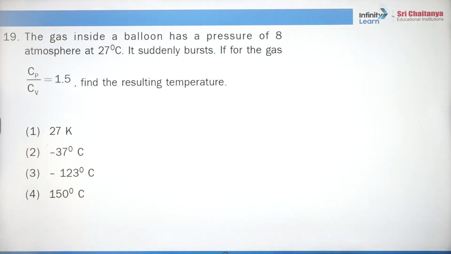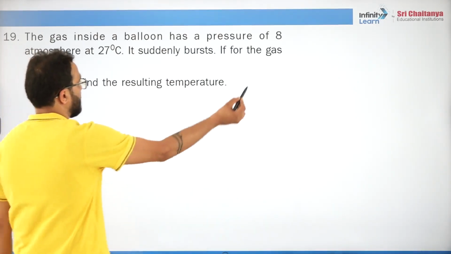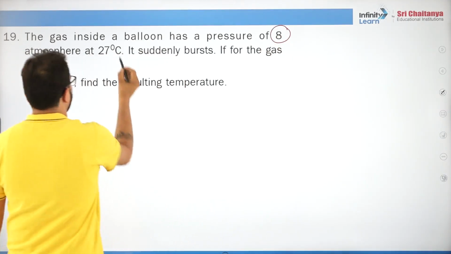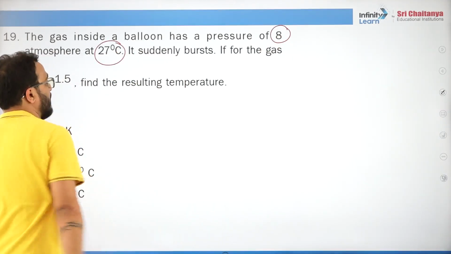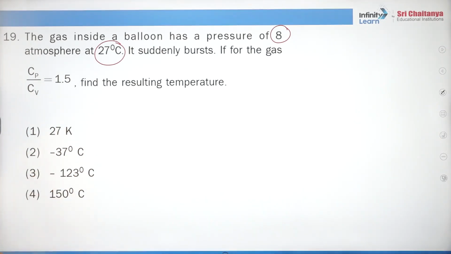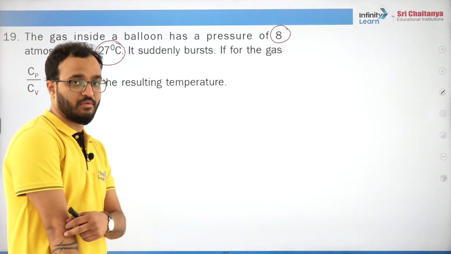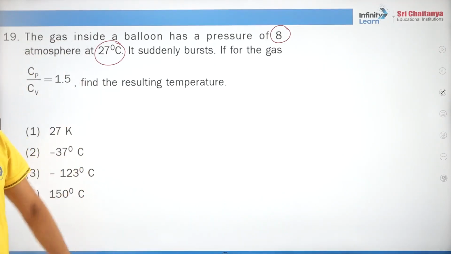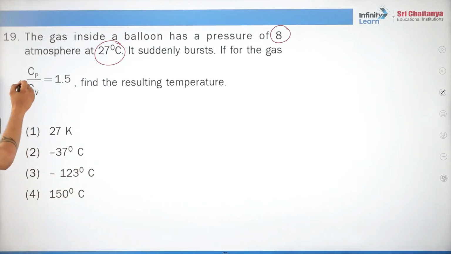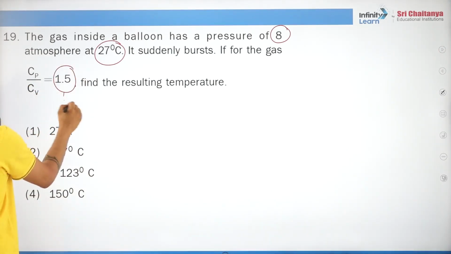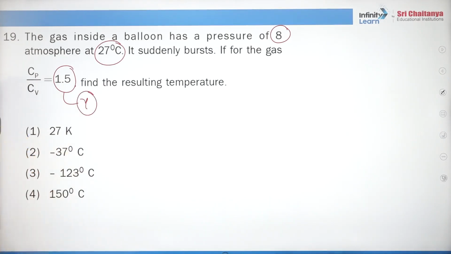19th question. The gas inside a balloon has a pressure of 8 atmospheres. Okay. Initial pressure is given and temperature is also given. It suddenly bursts. Okay, suddenly bursts, right? So suddenly, that means it's probably an adiabatic process, because suddenly happening means adiabatic process. Okay, slowly happening means probably an isothermal. If for the gas Cp by Cv, that means what is given? Gamma. So this is gamma. Find the resulting temperature.